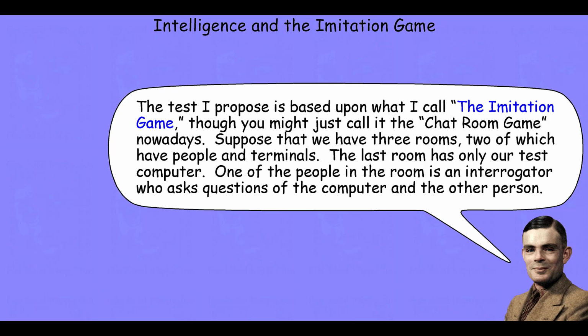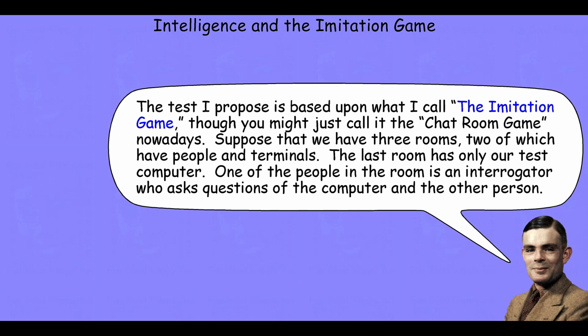Thus, Turing suggests that we can adapt the British parlor game, the imitation game, or what we might call the chat room game nowadays, to create our experiment. We'll have three participants, two human beings and one computer. To prevent any of our biases from tainting our data, we'll separate the participants off into their own rooms, allowing them to interact with each other only through what he calls these teletype terminals or text messaging.